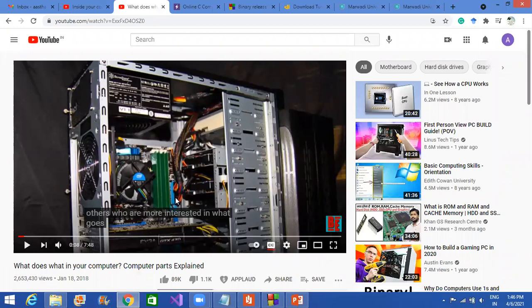Once the instruction is given to the CPU, it will process the instruction and give it to the part which needs to process that instruction. For example, I want to run a game as shown in this video.